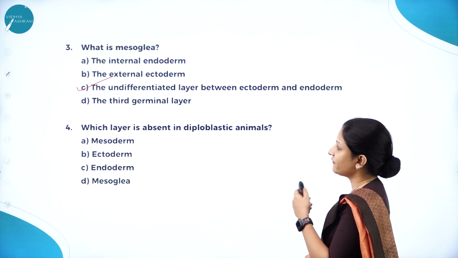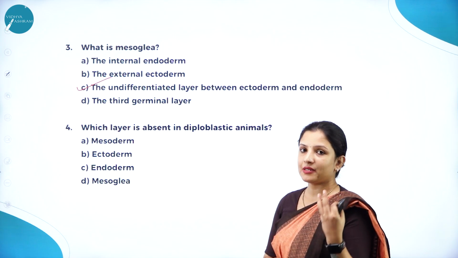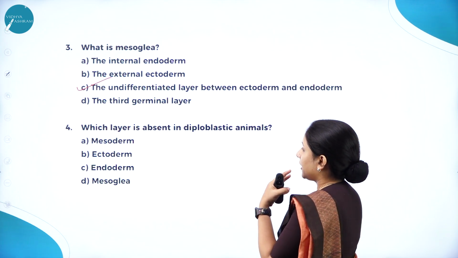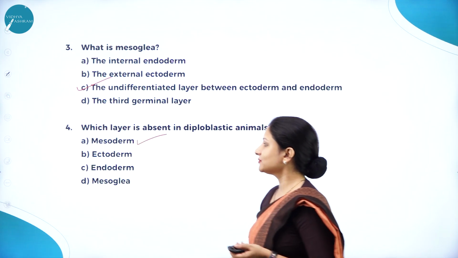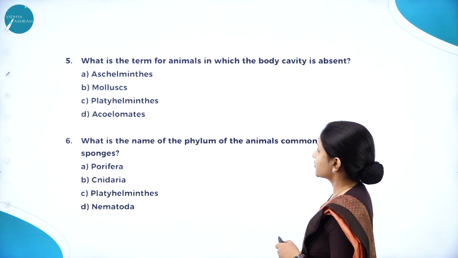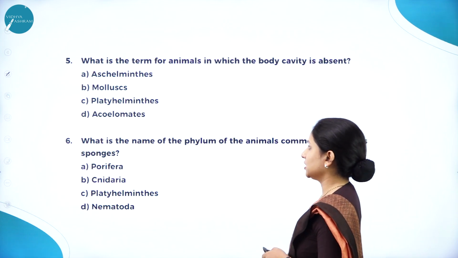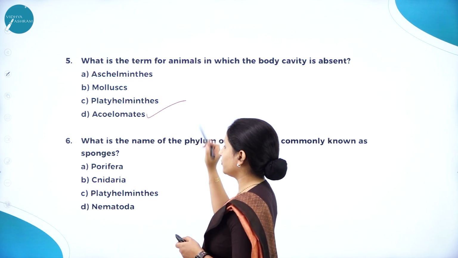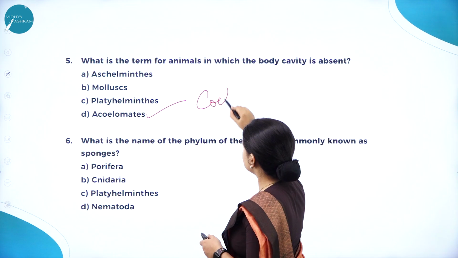Now, fourth question, which layer is absent in diploblastic animals? So, diploblastic animals have an ectoderm and an endoderm, but they do not have a mesoderm. So, it is mesoderm. Next question, what is the term for animals in which the body cavity is absent? So, we call them acoelomates. If the body cavity is present, we call them coelomates.